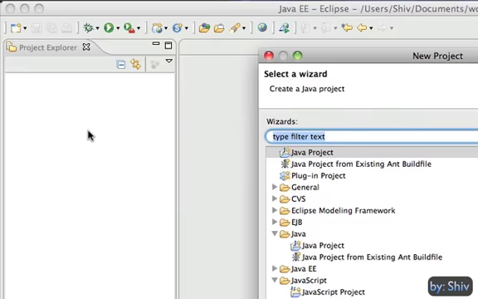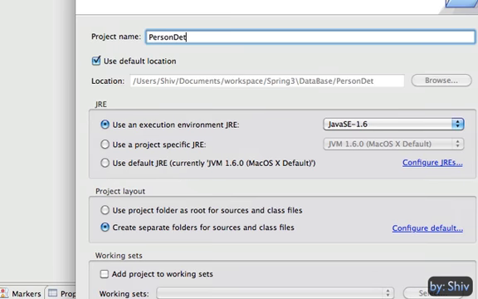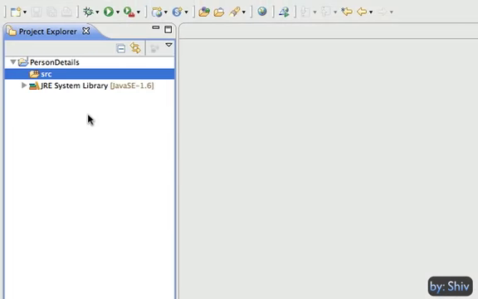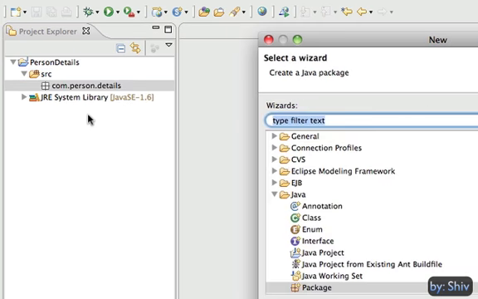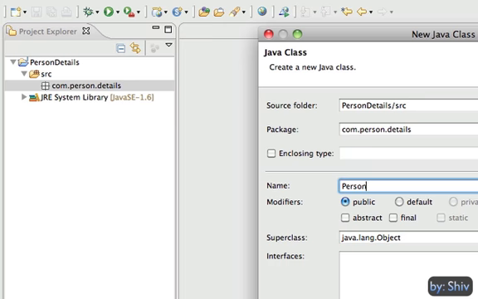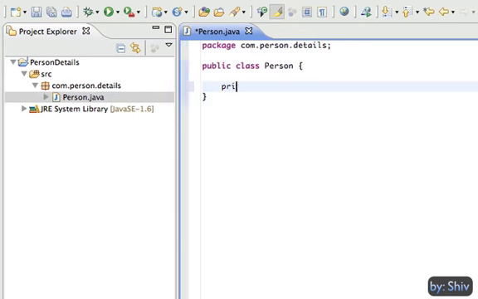First, let's create a Java project person details. Next, we create a required package, one to hold the application specific interfaces and the classes. Say com.person.details, and create the class person in it. We will use the instance of the person class to hold the returned row from the database.